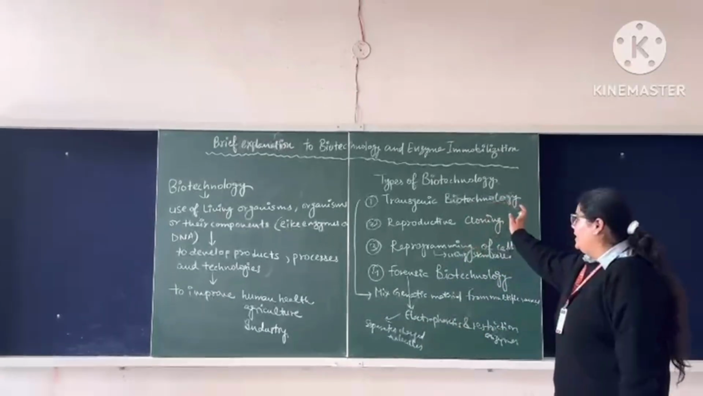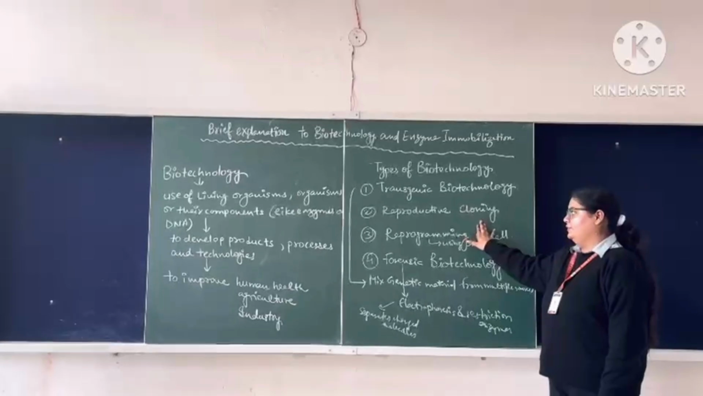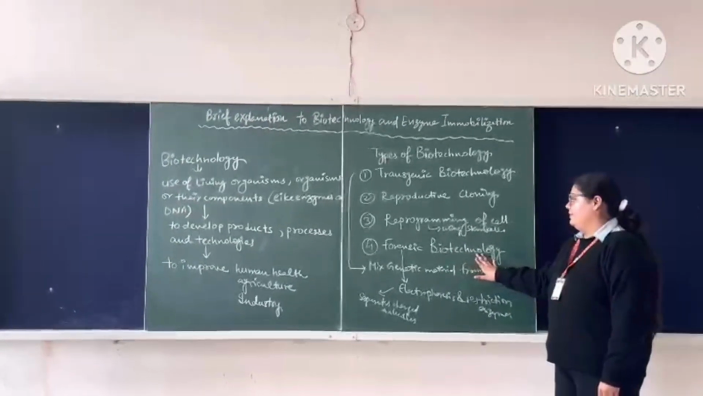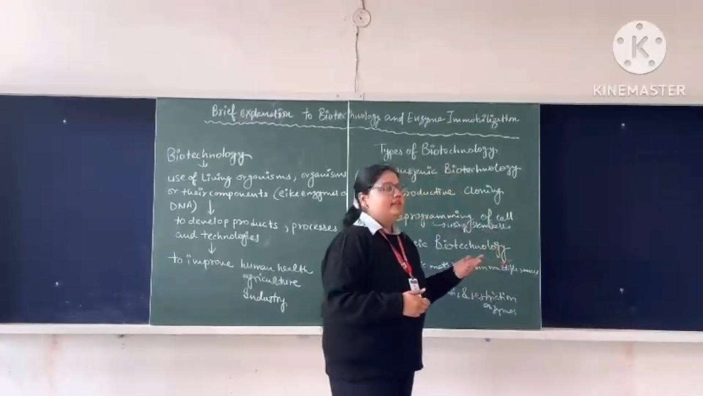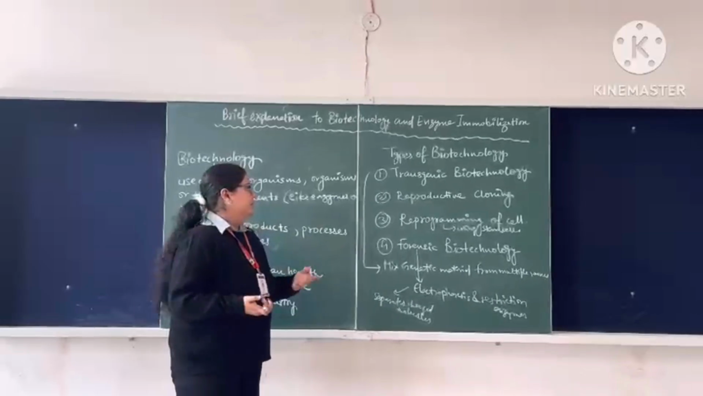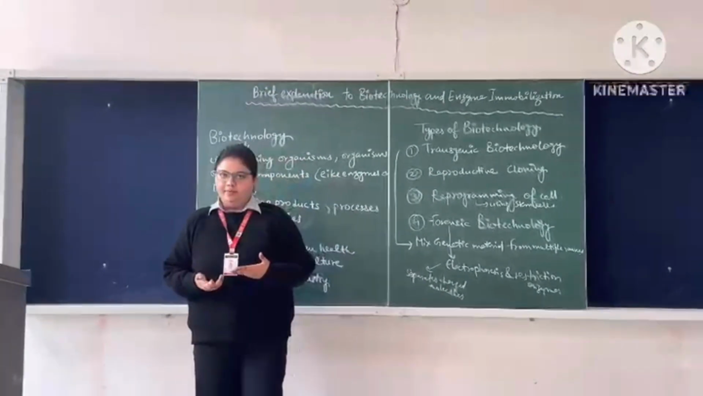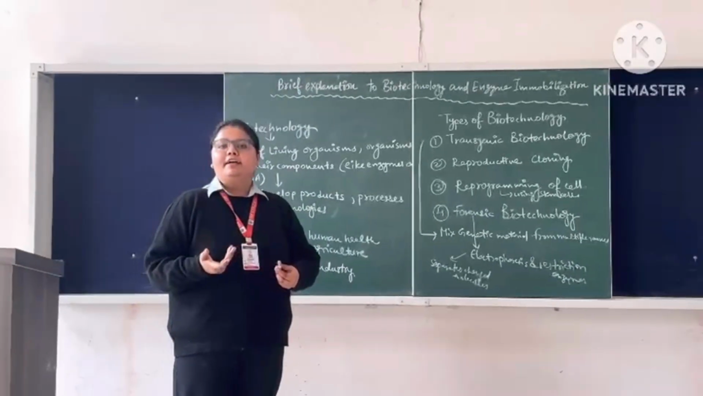Next are the types of biotechnology. First type is transgenic biotechnology. Second is reproductive cloning. Third is reprogramming of the cell. Fourth is forensic biotechnology. Now we will explain each of these types. Transgenic biotechnology includes transgenic animals, for example, transgenic species for the betterment of agriculture.